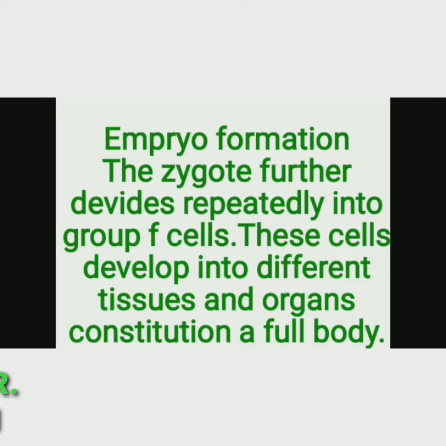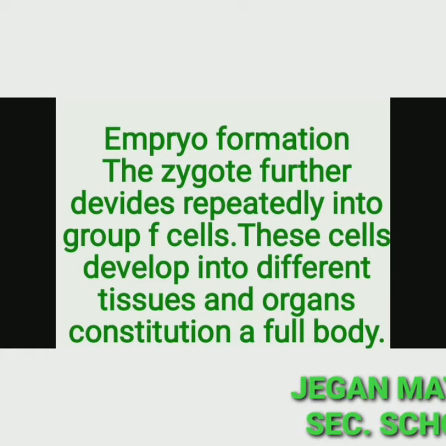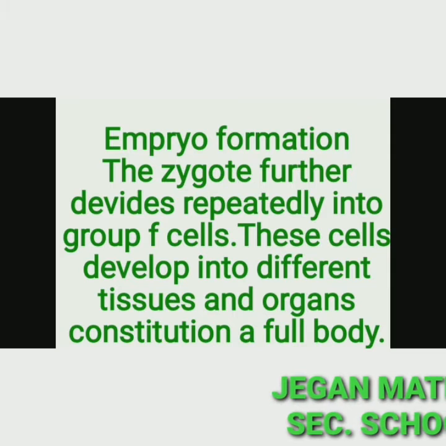The embryo continues to develop in the uterus into body parts such as head, face, hands, legs, etc. Based on whether the embryo develops outside or inside the body, animals are classified into oviparous and viviparous respectively.